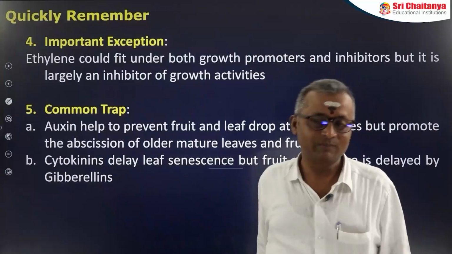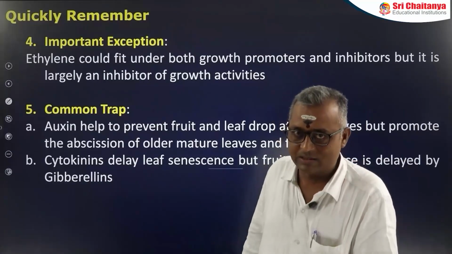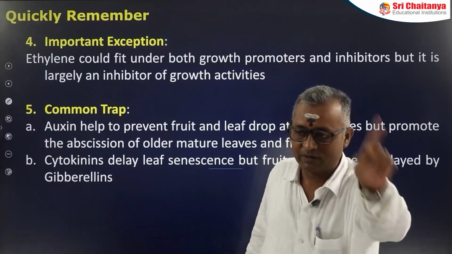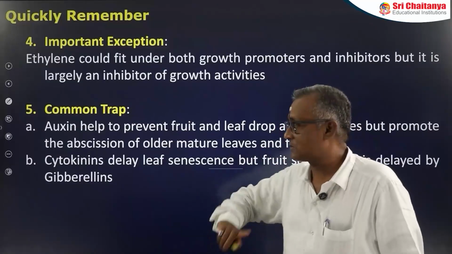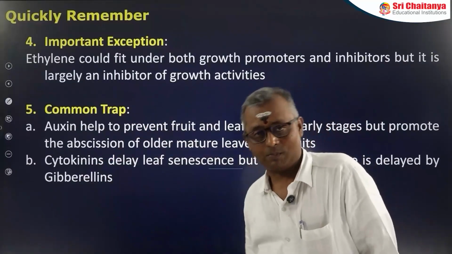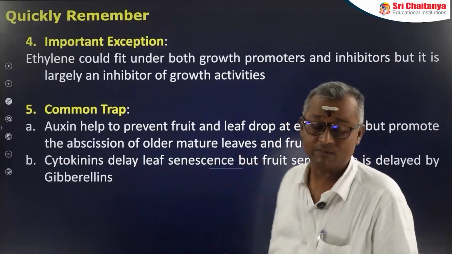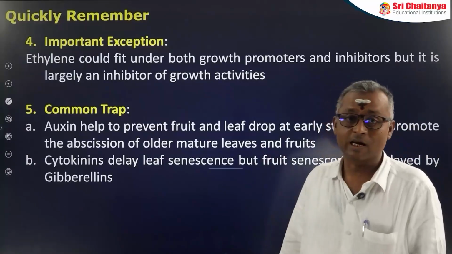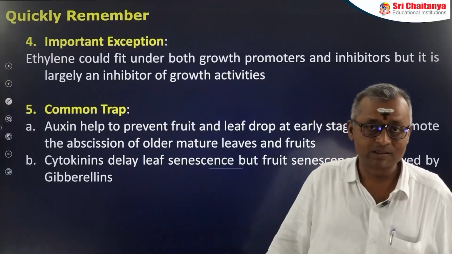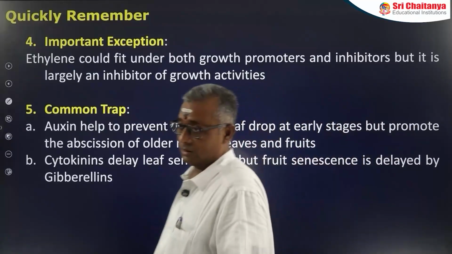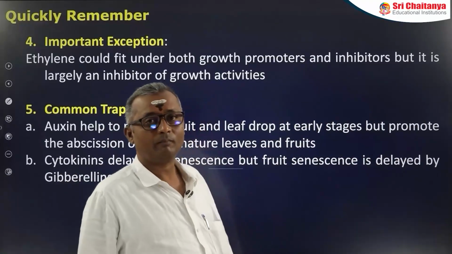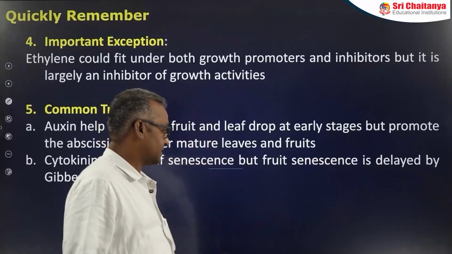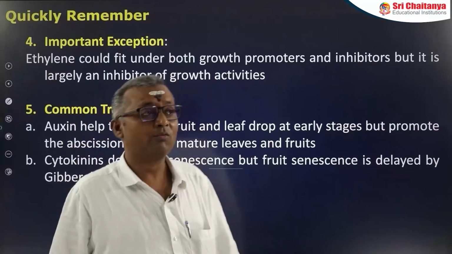That means in the early stages, it is preventing leaf and fruit drop, but in the later stages, it is promoting leaf and fruit drop. It has both. This is very important. And apart from that, another important thing: cytokinins delay leaf senescence, whereas gibberellins delay fruit senescence. So, this is another important aspect of this chapter.